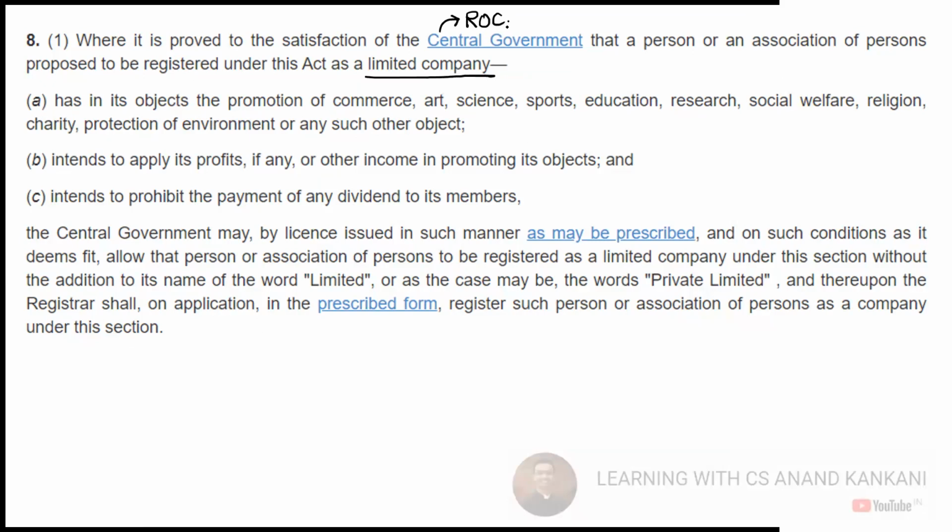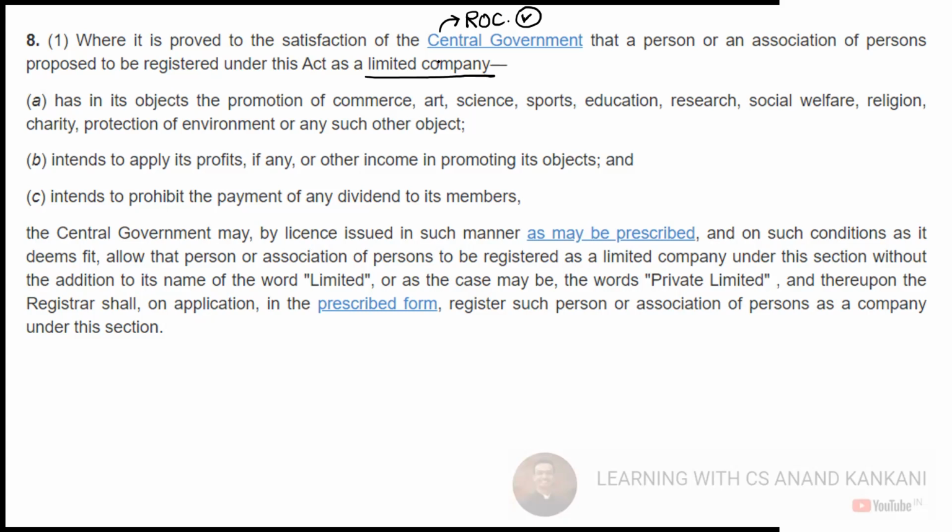And just a small change. Here it is going to be registrar of companies, not regional director. It will be ROC. The power has been given to the ROC, not to the regional director. Other places you will find regional director, but here it is ROC. So the act says that it can be registered